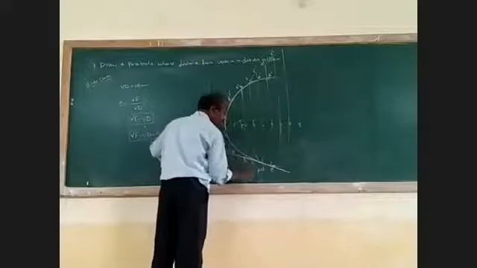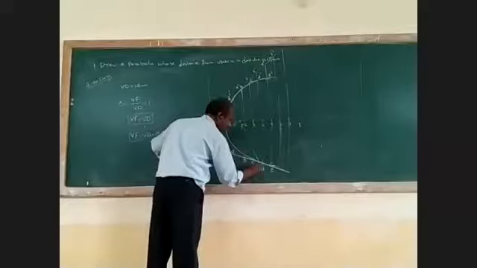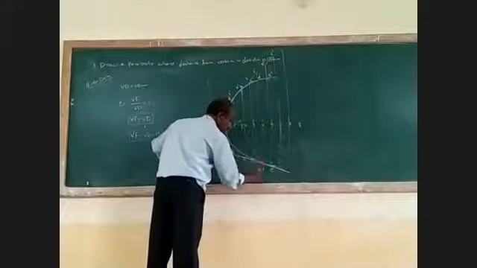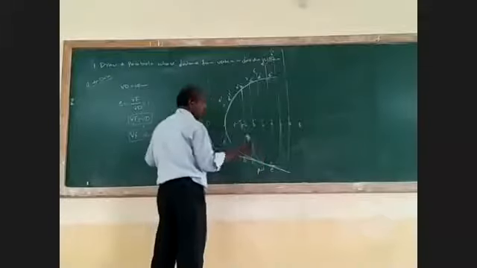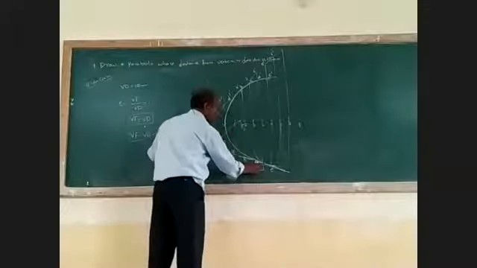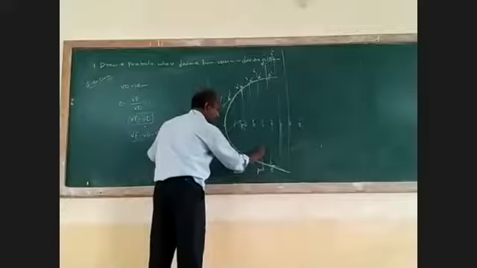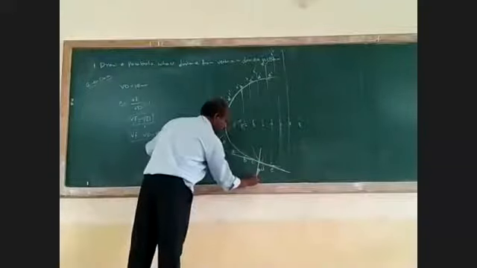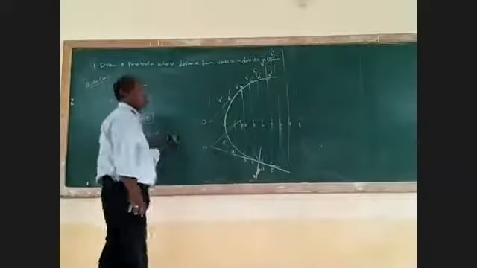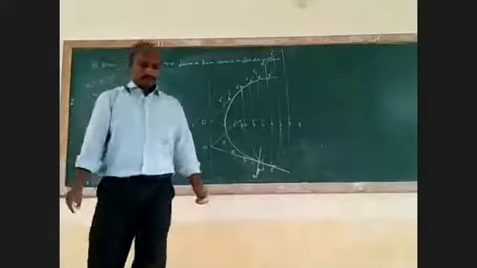PM as radius. PM as tangent. Correct. Perpendicularity. You have to take your protractor and put it here. You can obtain the perpendicularity line. That is PN. Okay.